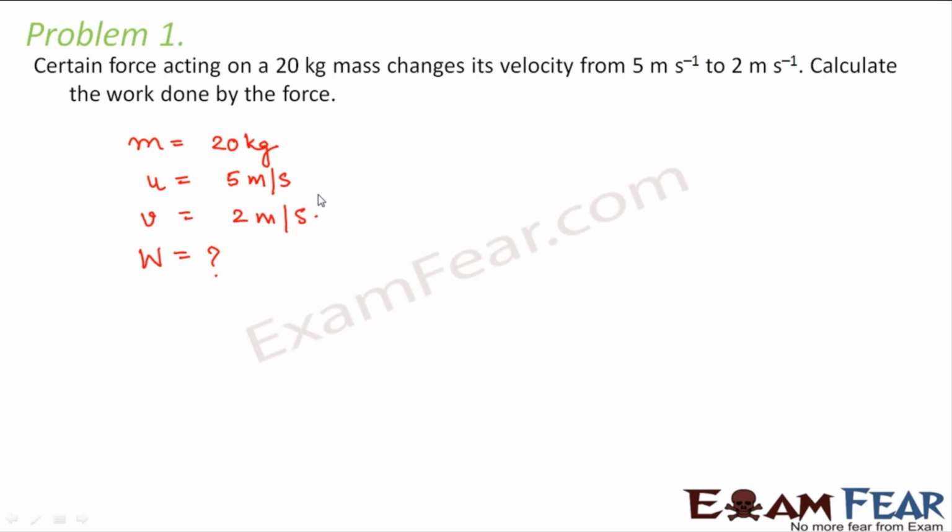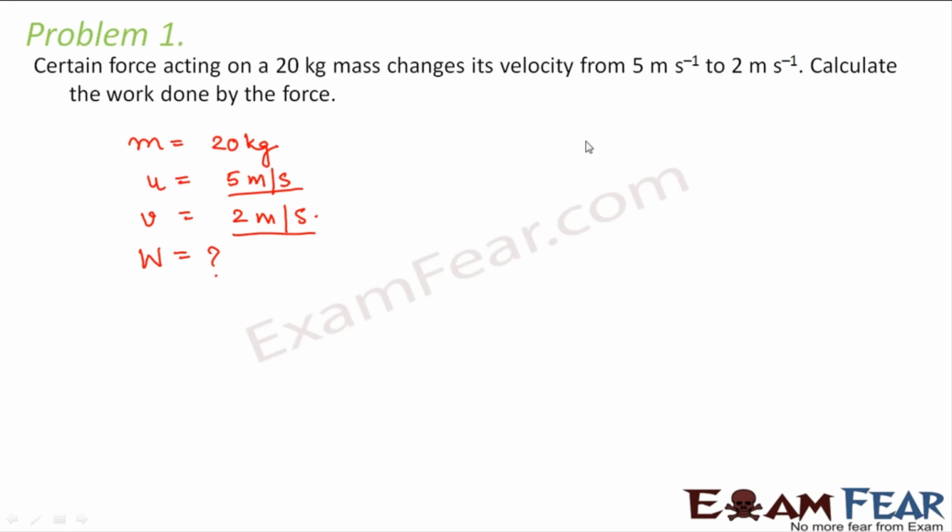What did I say? When the force tries to oppose the motion of the object. So in this case, initially the velocity was 5 meter per second. Later the velocity decreased. Right? Velocity decreased means because of the application of this force, the body's velocity reduced. So that means the force was trying to oppose the motion of the body, and so the work should be negative. Right? So let us try to calculate and see if we actually get a negative value for work.